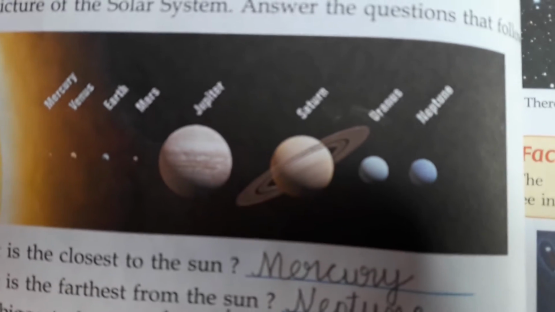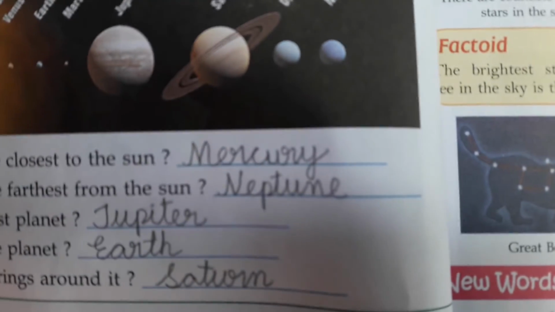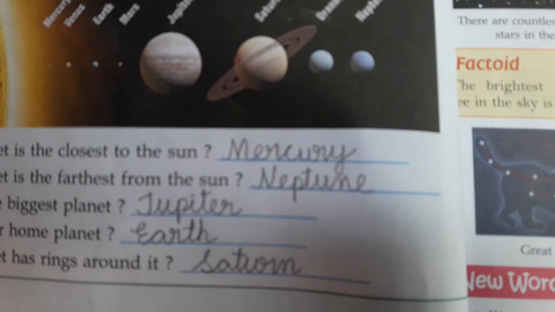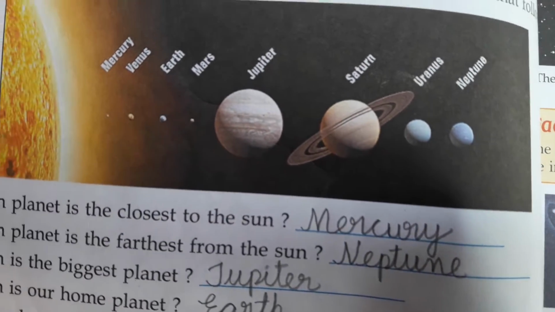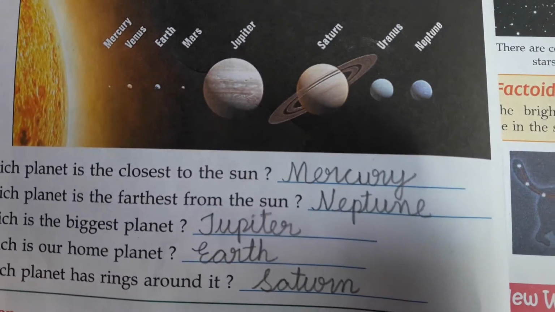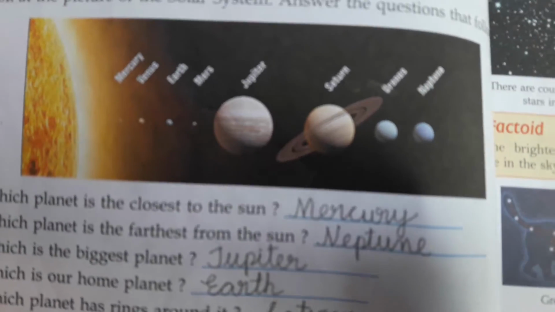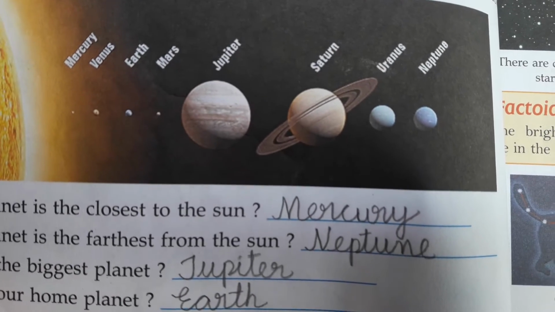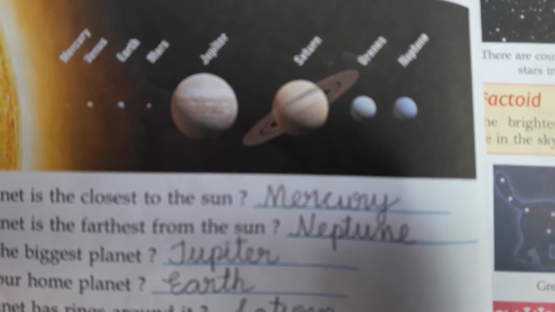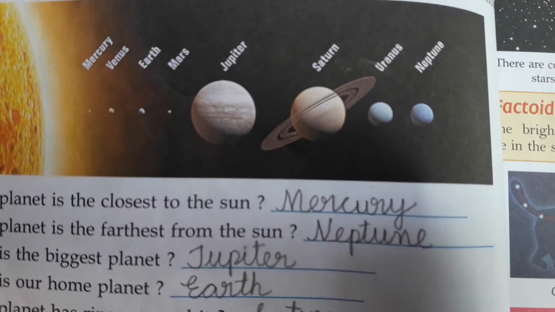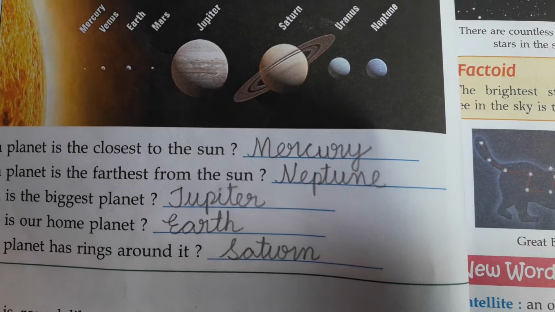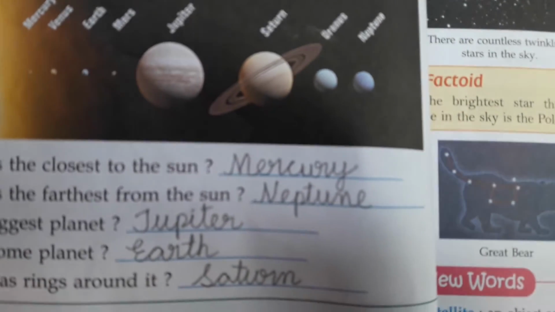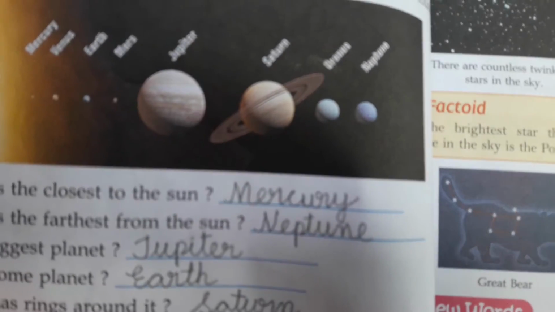Mercury. Which planet is the farthest from the sun? Neptune. Which is the biggest planet? By seeing the picture you can tell, Jupiter is the biggest planet. Which is our home planet? Earth is our home planet. See how small Earth looks, so other planets are big. Which planet has rings around it? Only one planet has rings around it, that is Saturn.